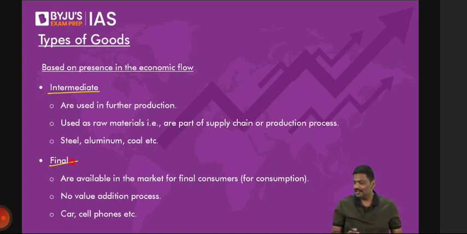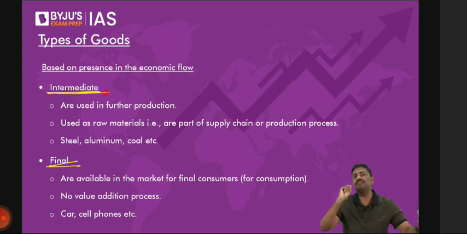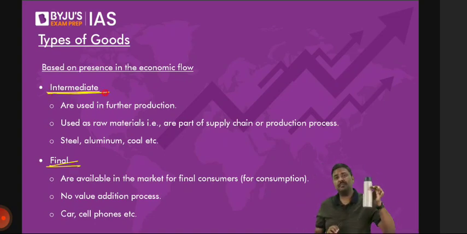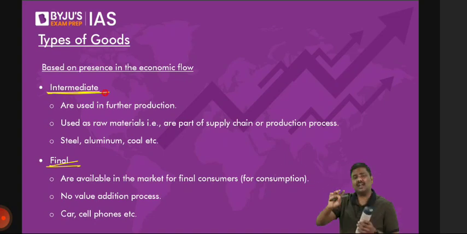Okay. Next one is intermediate and final goods. Intermediate simply means this: you're purchasing something to sell. You're purchasing something not for consumption. Consumption means usage. You're purchasing something to sell it in the market. That product is called an intermediary product. Let me ask you a very simple question. To manufacture this bottle, I purchased steel. Is it an intermediary product? Of course, yes. I purchased plastic. Intermediate product? Again, the answer is yes. So whenever you purchase something in the market and you want to sell it, or you want to sell something using it, it is called an intermediate product.